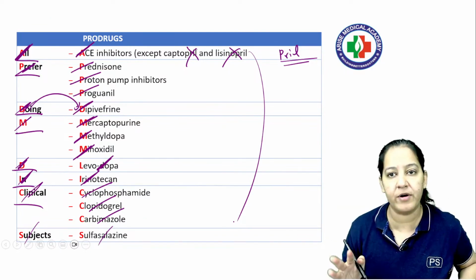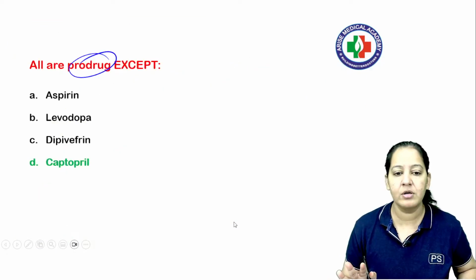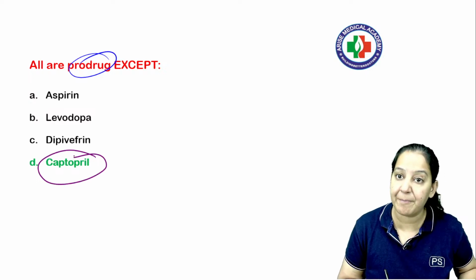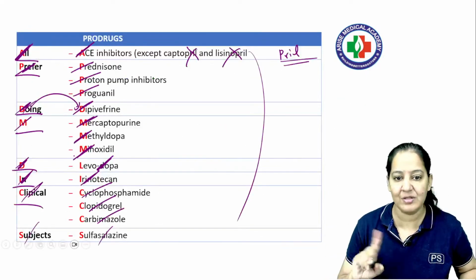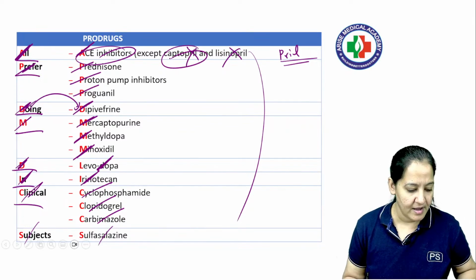So these all are prodrugs. These are inactive. After going in the body, they convert into active form. So now have a look at your options. In your options, you can see one of the options is captopril, which is an exception. It is an ACE inhibitor, yet it is an exception. It is not a prodrug. Got it? Everyone got it?